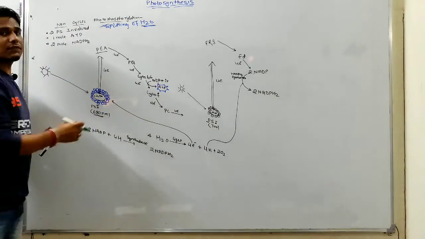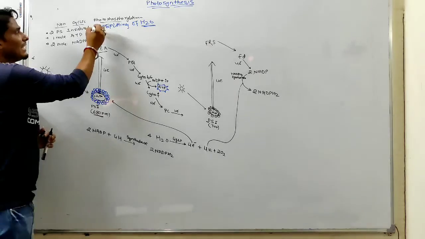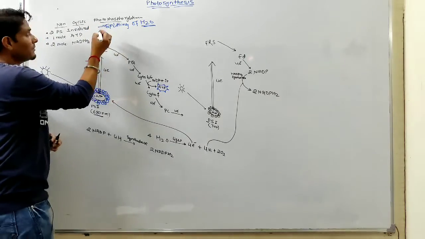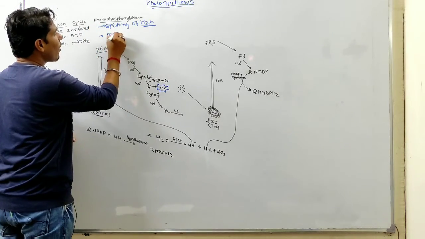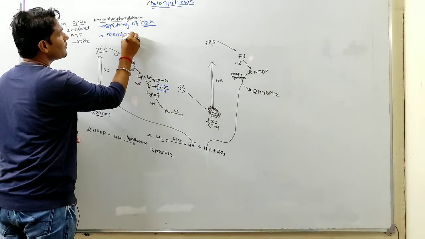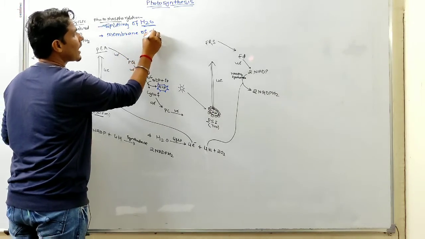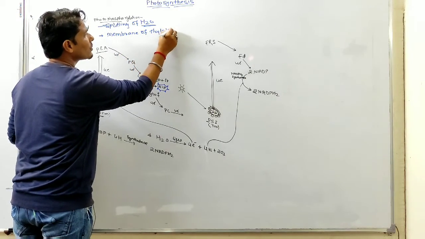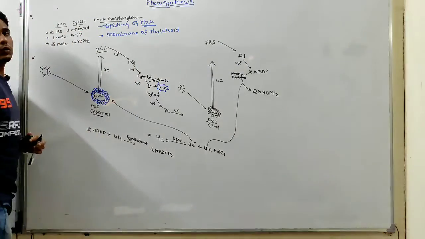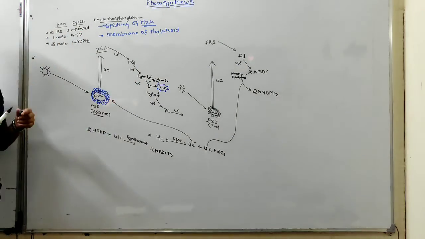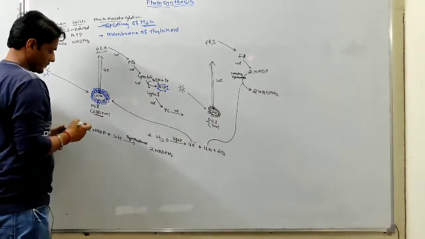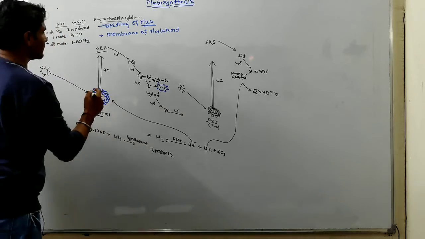This non-cyclic photophosphorylation takes place in the membrane of thylakoid. कहां पे होता है? थाइलाकॉइड में होता है. सो अभी यहां पे फुल फॉर्म लिख देता हूं मैं.